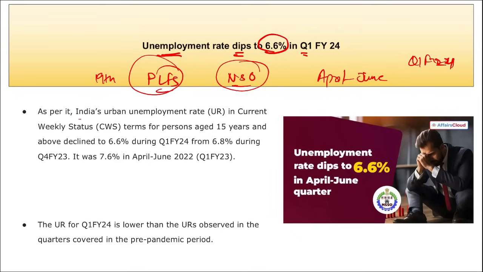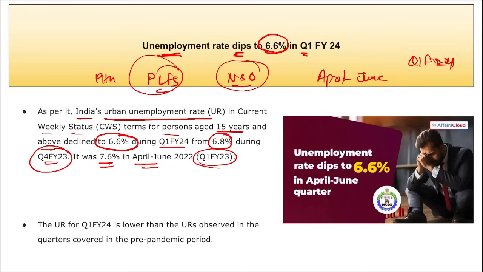If we look at it, India's urban unemployment rate in current weekly status terms for persons aged 15 years and above declined to 6.6% during the first quarter from 6.8% during the fourth quarter of fiscal year 23, and it was 7.6% from April to June of the same year, that is the first quarter of fiscal year 23. The unemployment rate for the first quarter is lower than the rate observed in the quarters covered in the pre-pandemic period. That means the unemployment rate is decreasing.